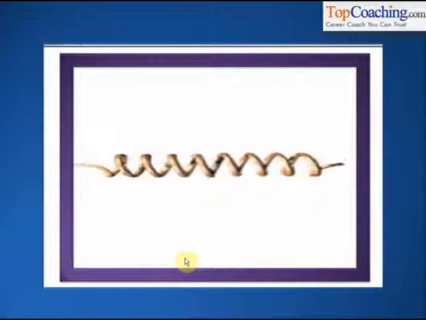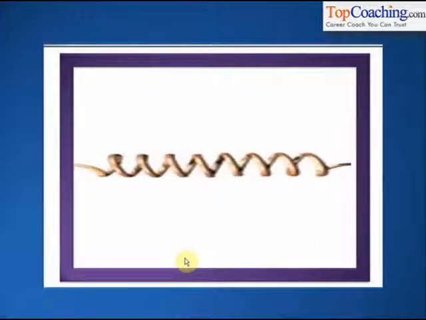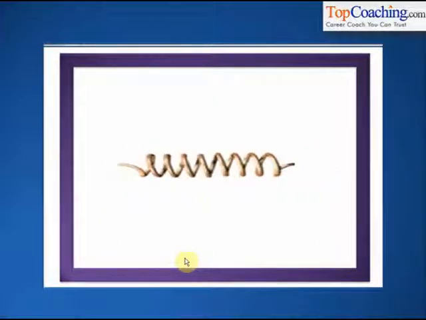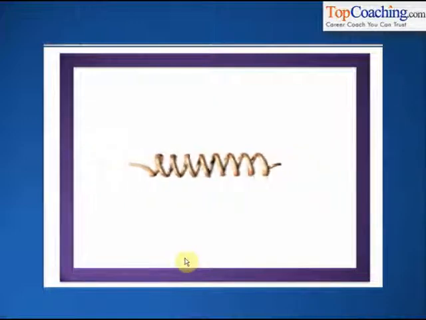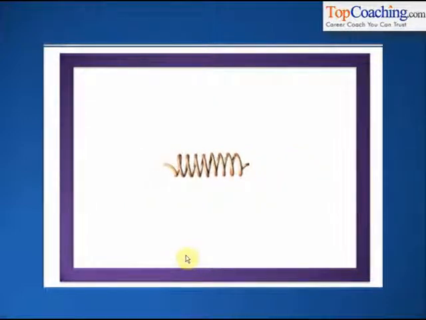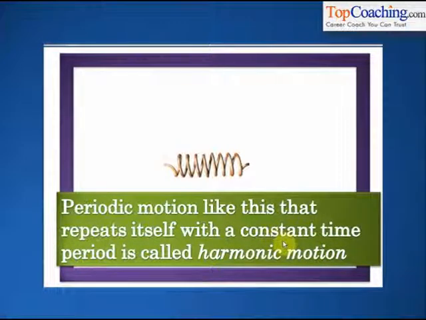Take a look at this spring. If you compress it, it will expand again. Then it gets compressed again, then it gets expanded again. So basically, once you compress it, the spring keeps getting compressed and expanded again and again. Periodic motion like this, that repeats itself with a constant time period, is called harmonic motion.